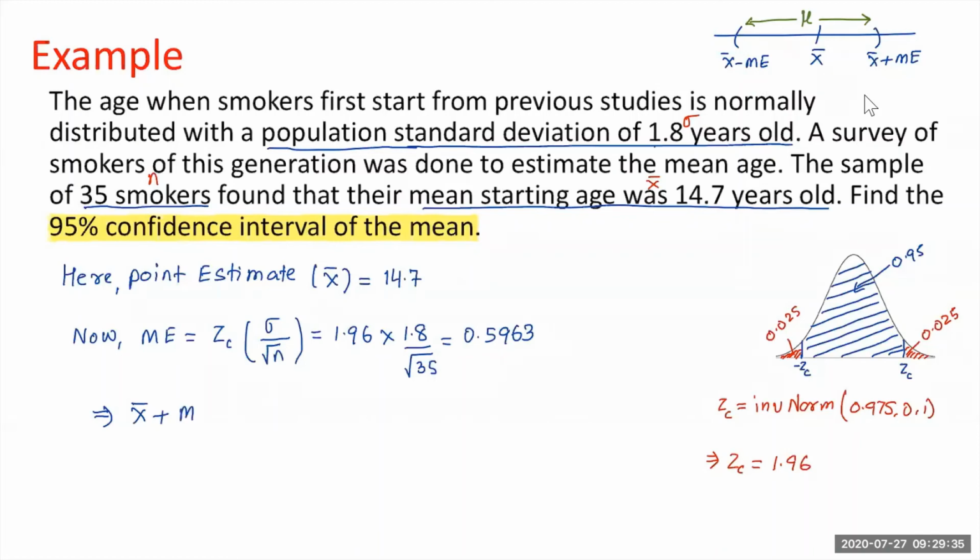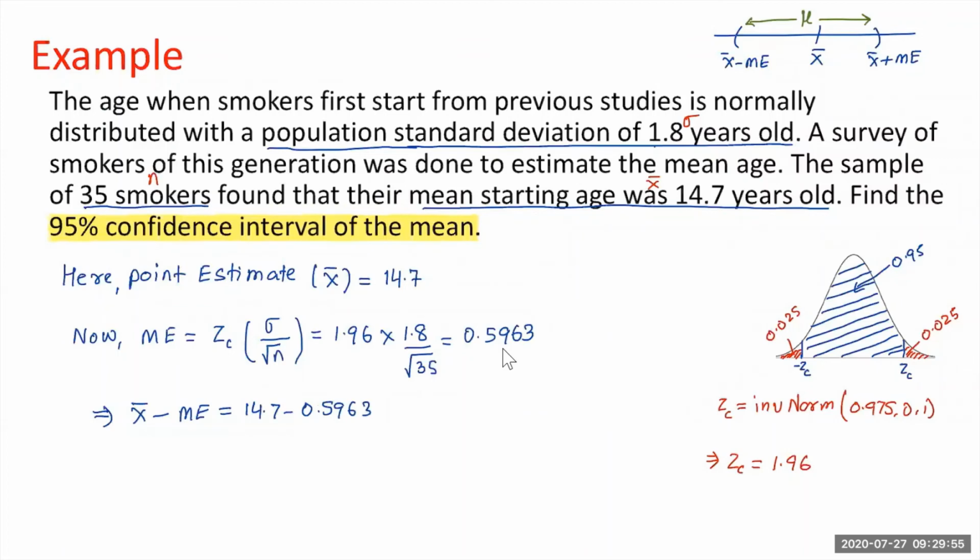Let's do minus first. Mean minus margin of error is equal to the point estimate, 14.7, minus the margin of error, which we just obtained, 0.5963.